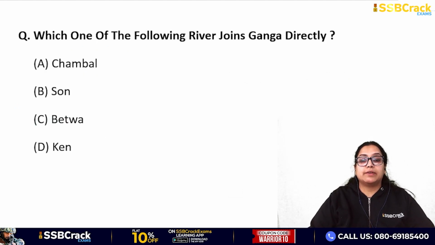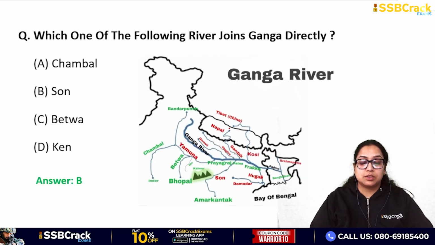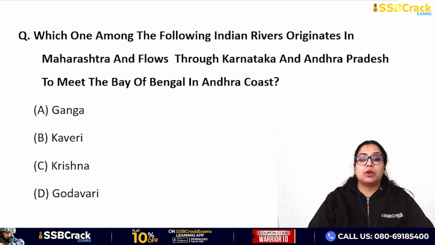चलिए, which one of the following rivers joins Ganga directly? Chambal, Son, Betwa, Ken. Okay, so the answer is Son. ये रही सी दिस इज द सोन रिवर, ये रही हमारी गंगा रिवर. सी, डायरेक्टली ज्वाइन कर रही है. ठीक है.